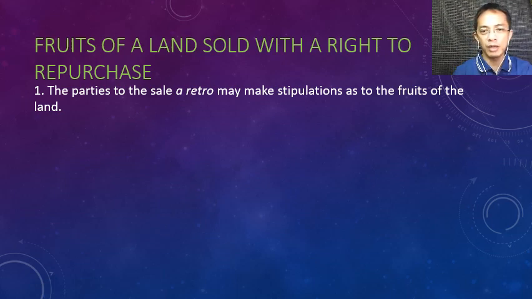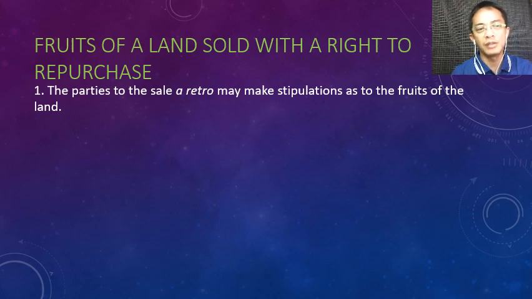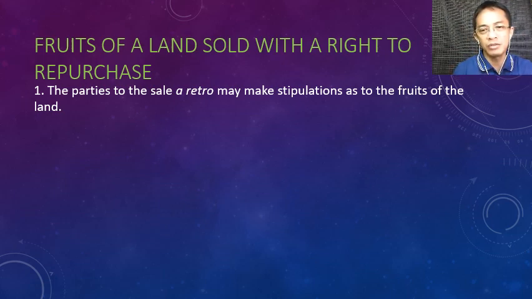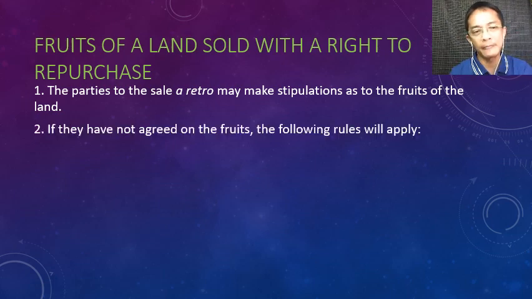Tapos yung lupa may growing fruits, growing trees, growing plants na may fruits. Okay. The parties can agree as to the fruits. Anong mangyari dun sa fruits? Bayaran ba ng vendee? Bayaran ba ng vendor? O hindi nila i-consider yung fruits? That is their choice. Okay. They are free to agree on that.